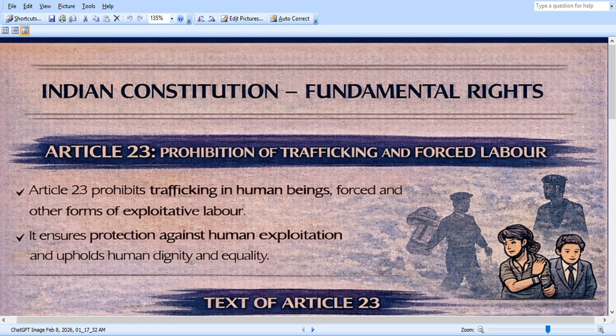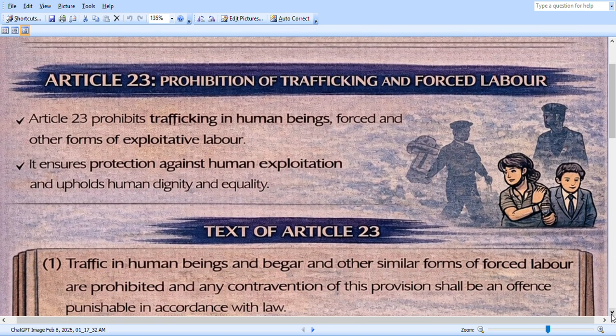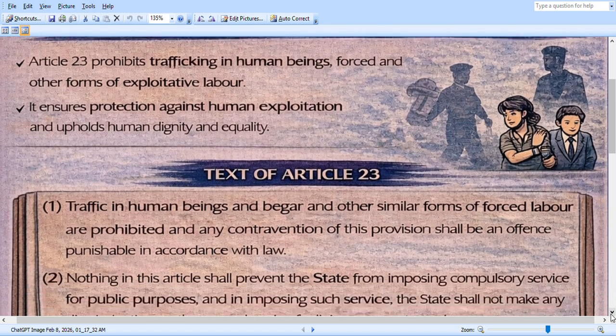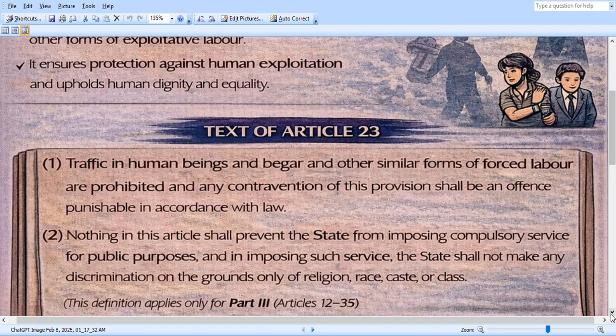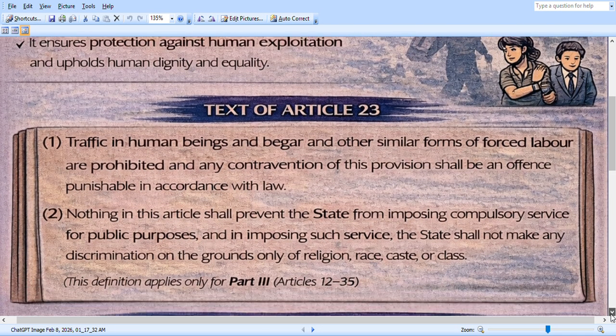Coming to the main point, Article 23 is about prohibition of trafficking and forced labor. Article 23 prohibits the trafficking in human beings, forced labor, and other forms of exploitative labor. It ensures protection against human exploitation and upholds human dignity and equality. Article 23 is mainly about trafficking human beings, like a beggar, and other similar forms like forced labor.